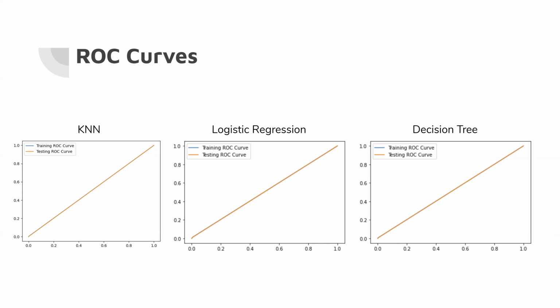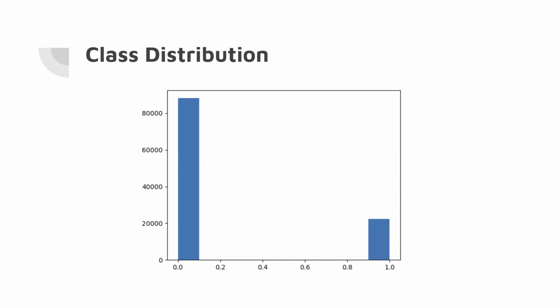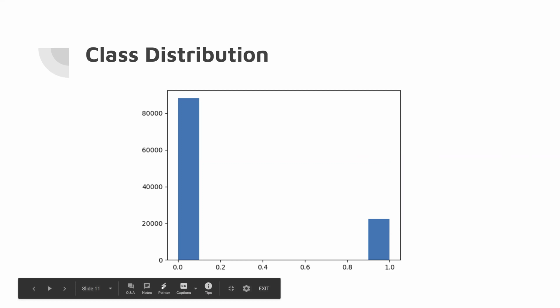The reason that our ROC curves are so close to random is because of our class distribution. We have a lot of zeros in comparison to the ones, the zeros being that they showed up to the appointment, ones being that they didn't. So because of this class distribution, the ROC curve isn't a good measure to see the accuracy of our model.